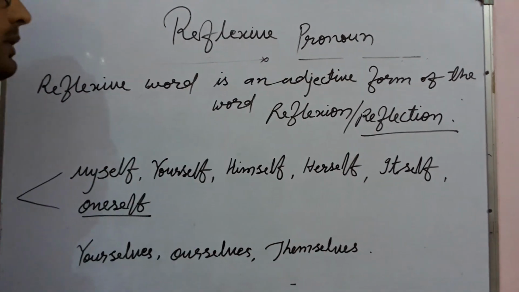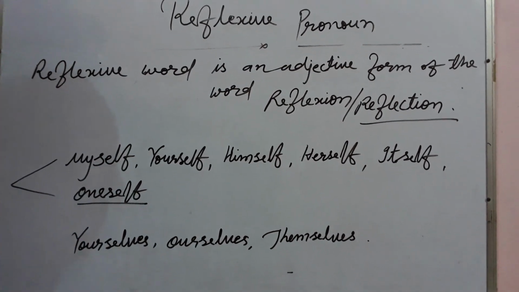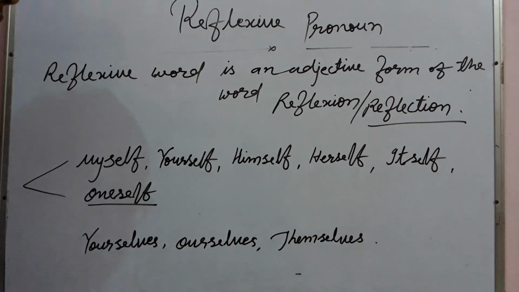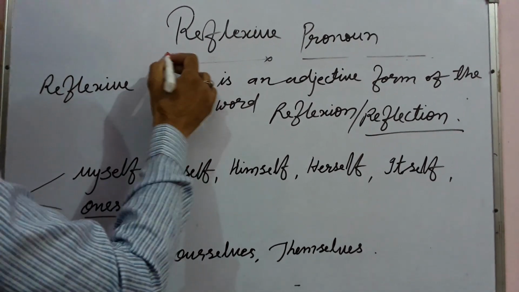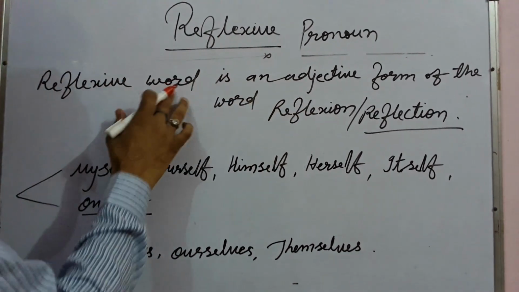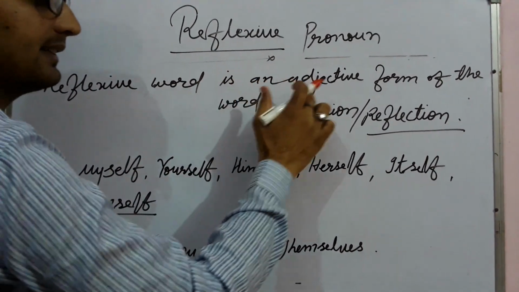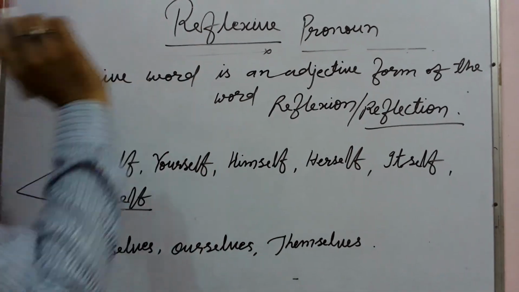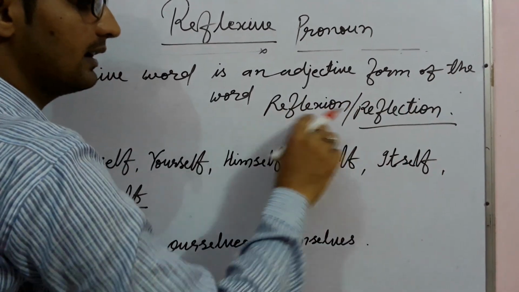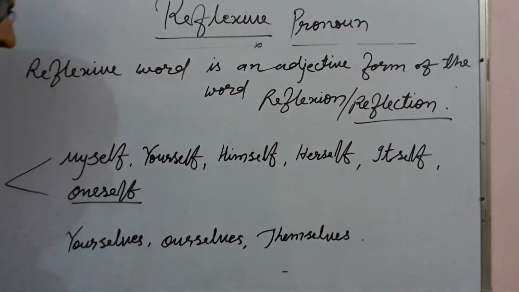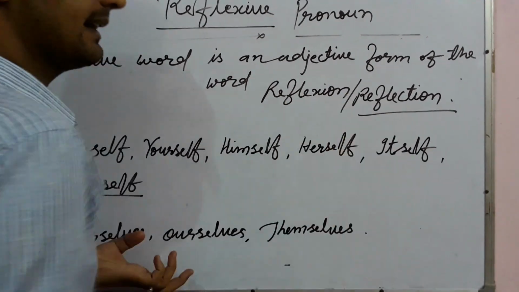Reflexive pronoun. First of all, I would like to tell you that the word reflexive is an adjective form of the word reflection. Both spellings are correct.